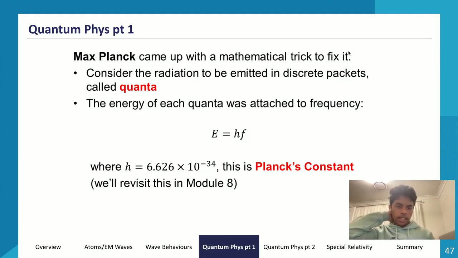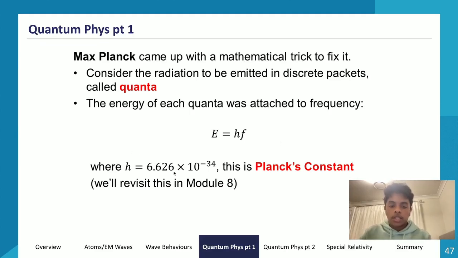He considered the radiation, or the light waves, or EM radiation emitted by a black body to be emitted in discrete packets called quanta. The energy of these quanta was attached to frequency. So E is equal to hf: energy is equal to Planck's constant times frequency. This is the relationship between energy and frequency, and we'll revisit how to apply this in more detail in module 8. But for now, E equals hf is what we know.